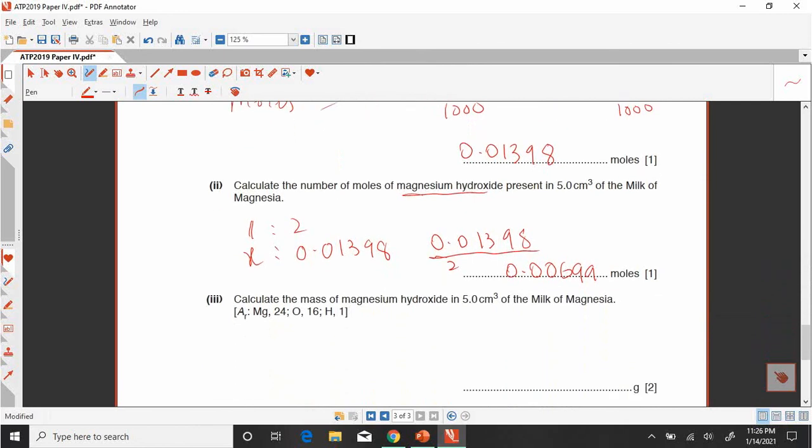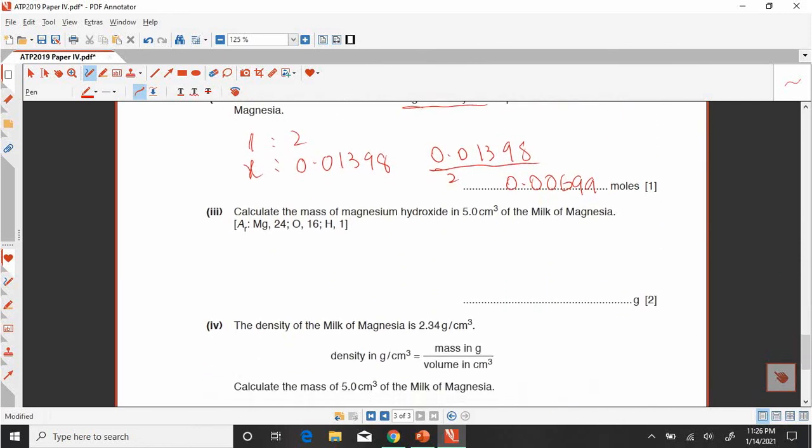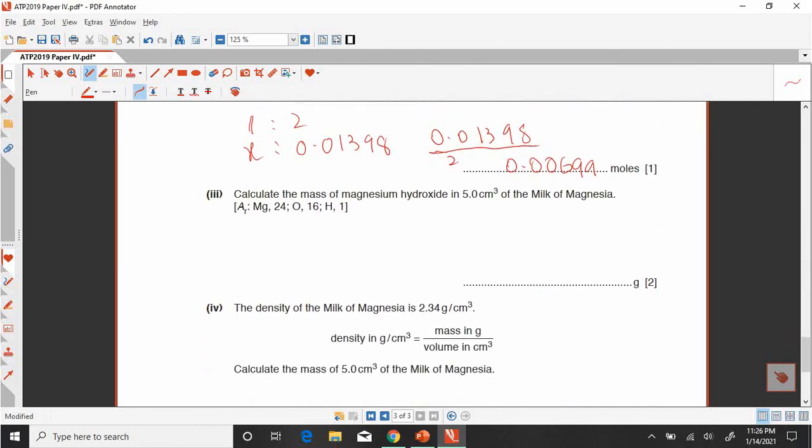Now we are moving towards part number 3, that is to calculate the mass of the magnesium hydroxide in 5 cm cube of the milk of magnesia. So we have to calculate the mass. As you know, mass is equal to the number of moles into relative atomic mass.